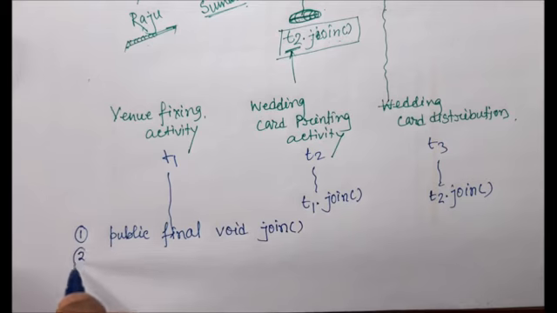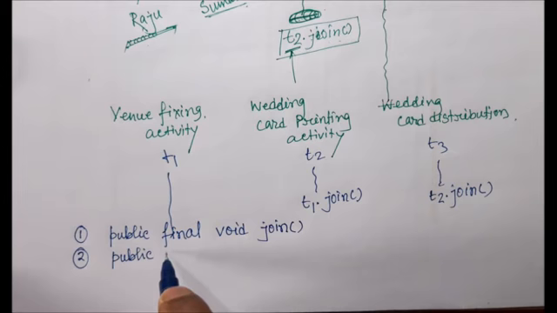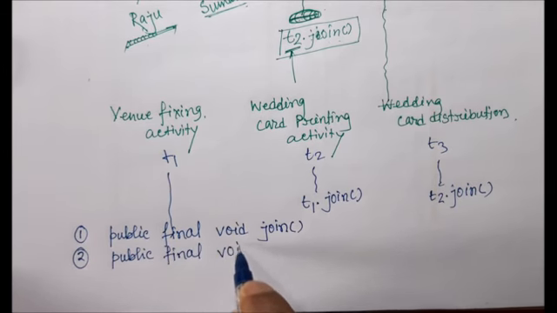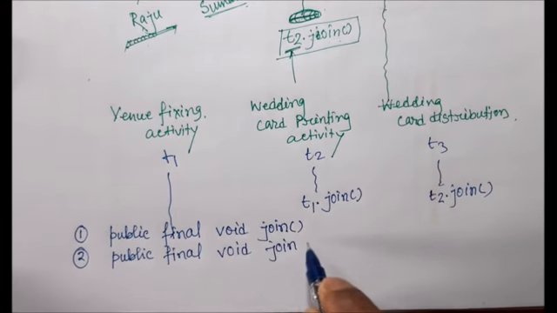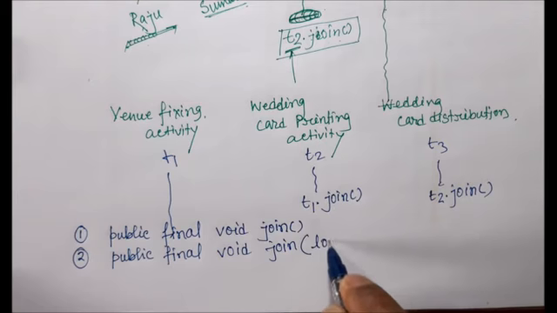Second one is public final void join(long millisecond).